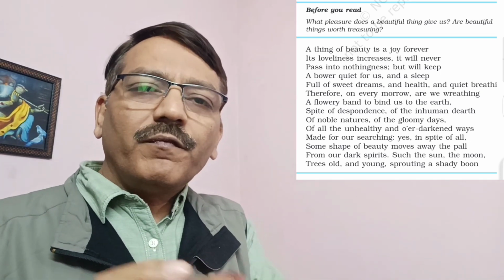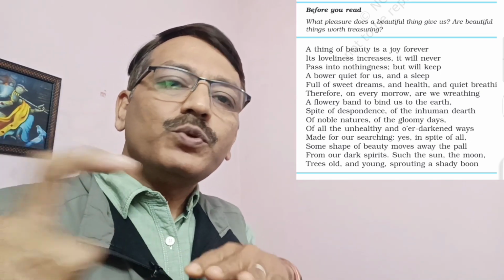So, characteristics of beauty in the first 3 lines, and then from line 3 to line 13, we have the impact of beauty on our life and on this world. And then from line 14 to line 22, we have the examples of beauty. And then in the last 2 lines, the poet is talking about the source of beauty. Today we are discussing only the first 2 parts, the characteristics of beauty and the impact of beauty on our life and the world.